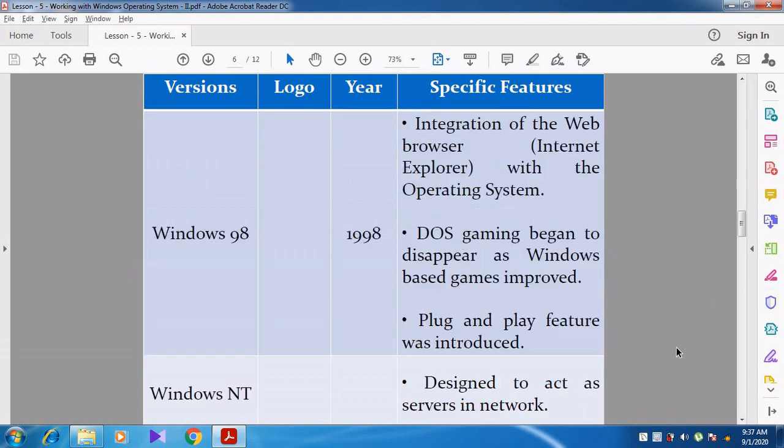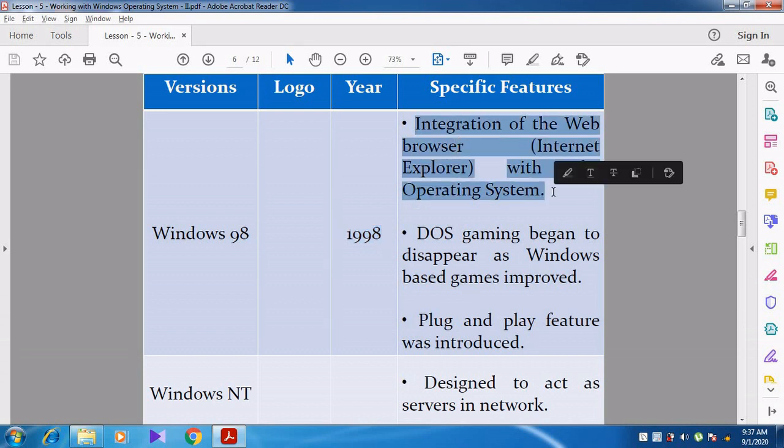Then Windows 98 was developed in the year 1998. At that time the Internet Explorer browser, which they called IE, was integrated with the operating system. What is meant by integrated with the operating system? Whenever Microsoft Windows 98 is installed in the computer, it comes by default.